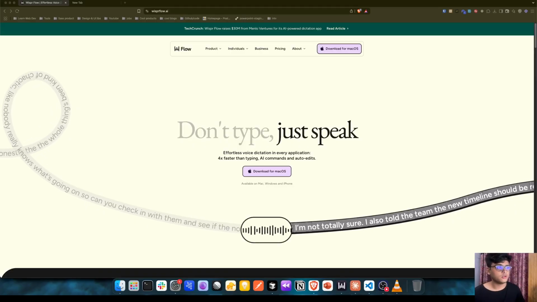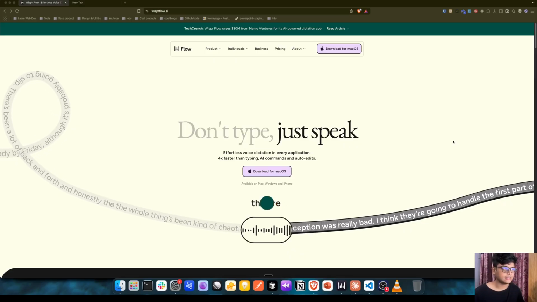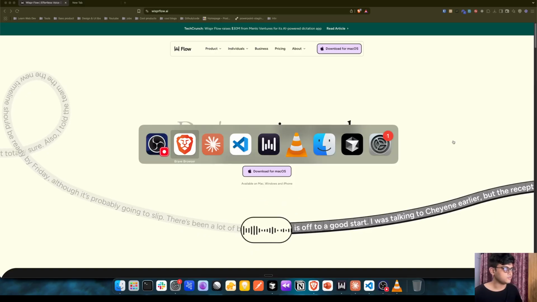Wispr Flow is a tool which will help you automatically transcribe your words into text, and it will also manage edge cases of when you stutter or if you're saying something which you don't want to say, but it will automatically infer what you want to say. So, let me just tell you how it works.